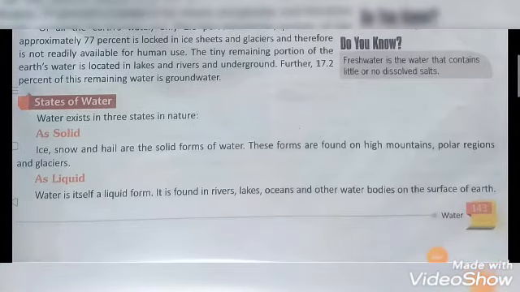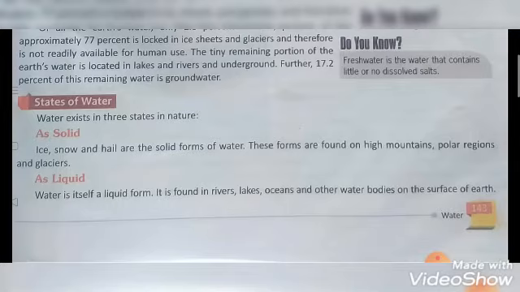Now let us see again states of water. Water can exist in 3 states, that is solid, liquid, and gas. So the solid form of water is ice, and the liquid form of water can be found in rivers, lakes, and seas. And water can also exist in the gaseous state, that is water vapor.